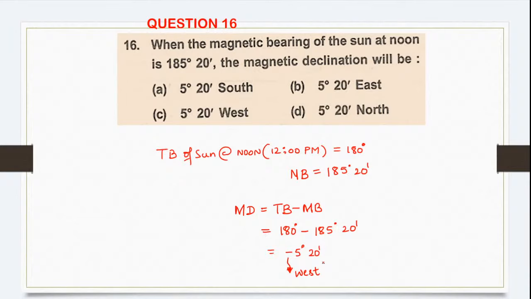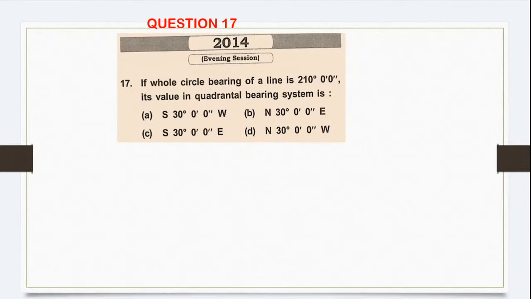So for the 16th one, the correct option is what? 16 is C. Yes, Dinesh, 16 is C. Correct. Don't get confused. You tried to say B, but it's not B because we got minus sign. It is always westward. I hope you understood. It's clear. Let us move ahead and go to the next question.